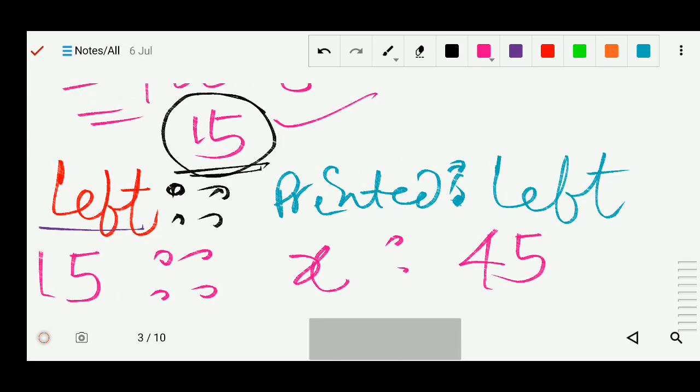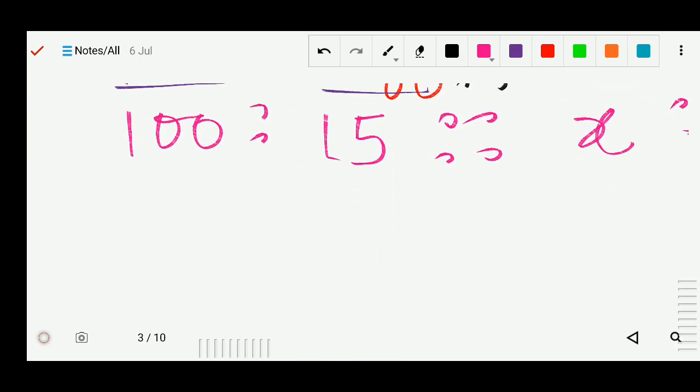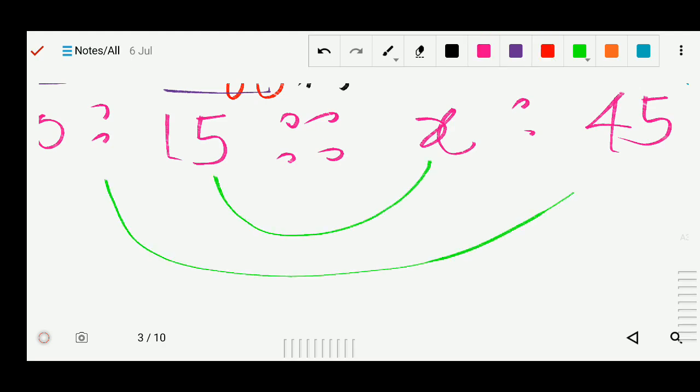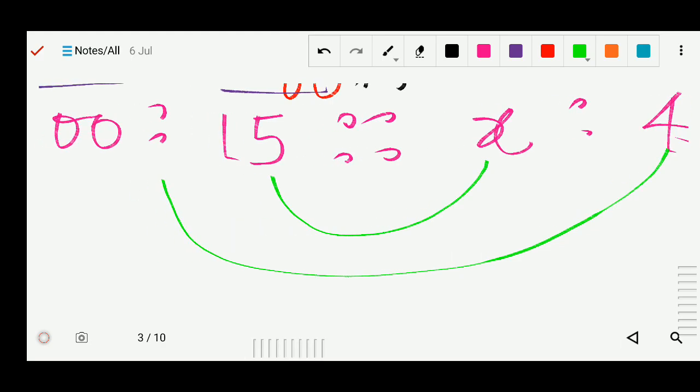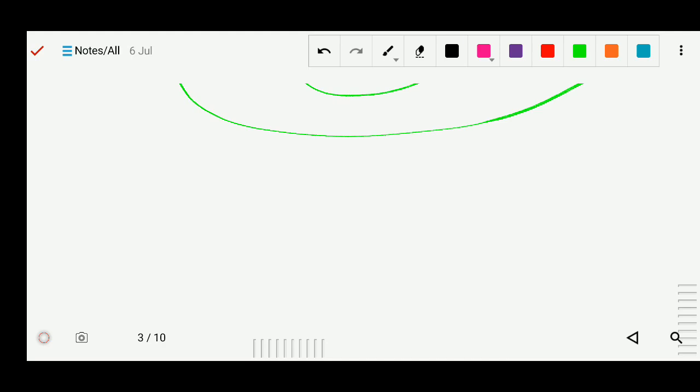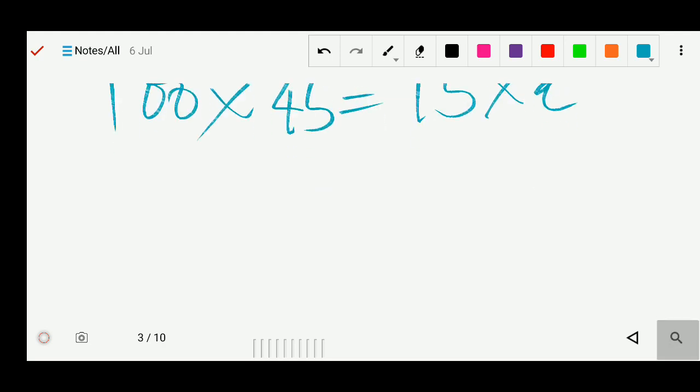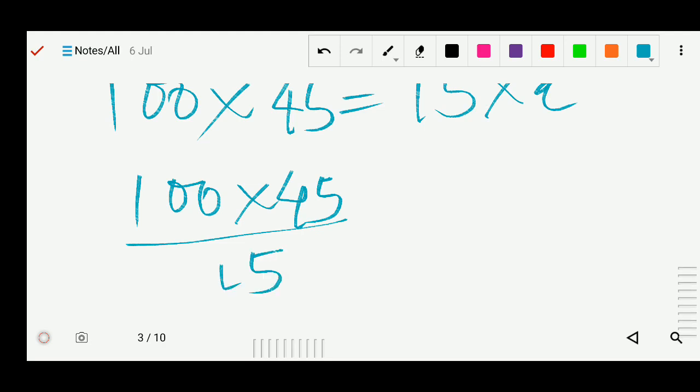Now we have all four terms, and we can apply the rule of product of means and product of extremes. So 100 into 45 equals 15 into x. This is the product of means. Now we can find the value of x, so 100 into 45 by 15 equals x.